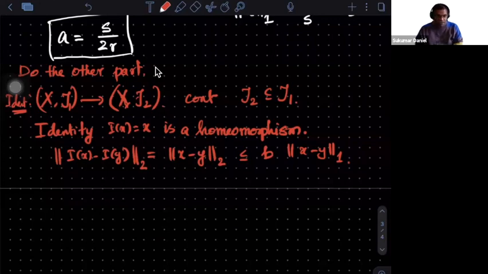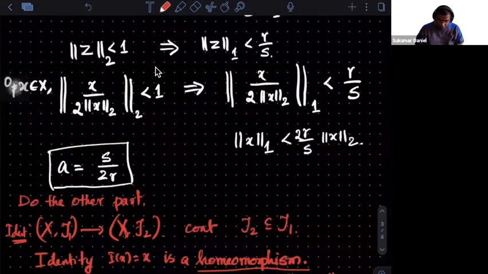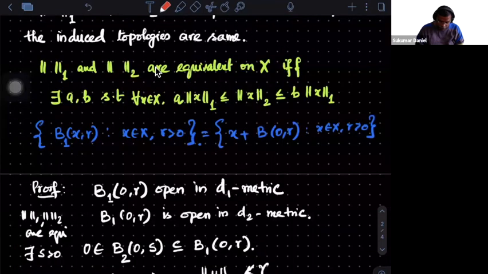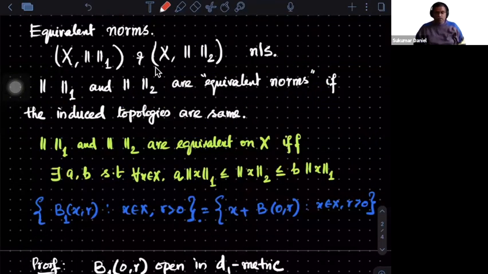In fact, it is Lipschitz continuous. And same thing with I inverse also. And that proves it is actually a homeomorphism. And that concludes the theorem. So what it concludes is the following. If norm 1 and norm 2 are equivalent, then in the case of a linear space, it's easy to check by finding two constants a and b such that a times norm x1 is less than or equal to norm x2 is less than or equal to b times norm x1. Somehow I can estimate one norm in constant multiples of the other norm.